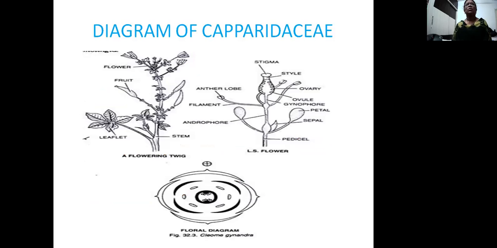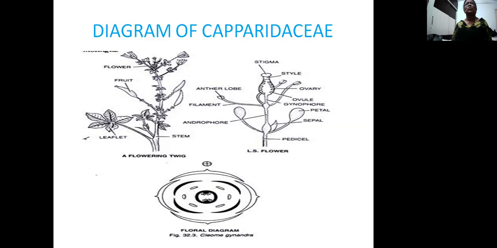This is the diagram which represents the Capparidaceae family: the twig with pentafoliate leaves, and there is a stem with leaf-like stipules present at the axillary region. At the tip, there is a corymbose-like inflorescence.